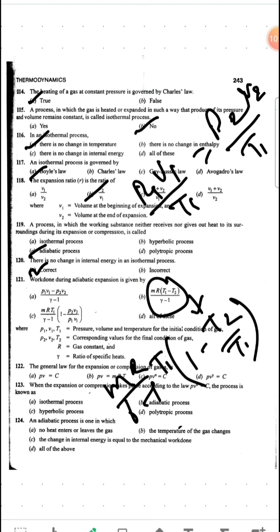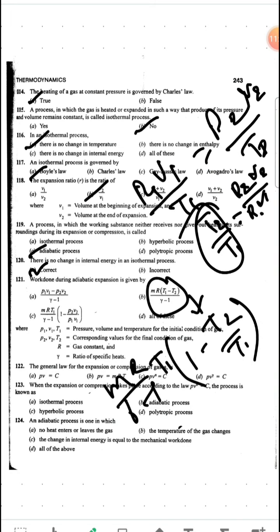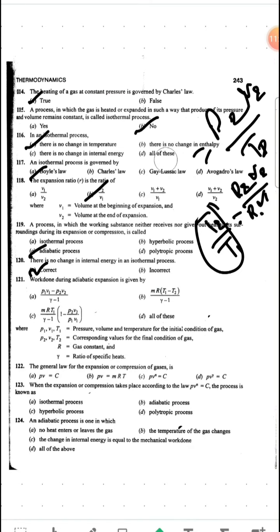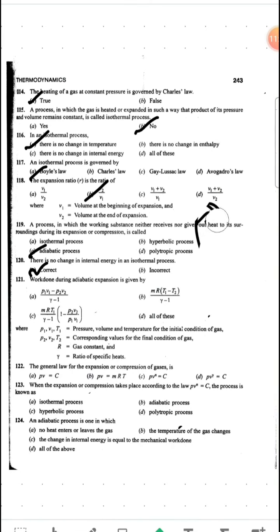So T2 by T1 will be equal to P2 V2 divided by P1 V1. In place of T2 by T1 you can write P2 V2 by P1 V1. This is the same thing written here: 1 minus T2 by T1, with T2 by T1 written as P2 V2 by P1 V1, right? So to this question A, B, C, all of these are right answers. These are various forms of the same equation you can write based on the given data.